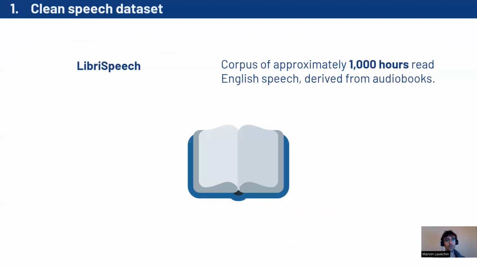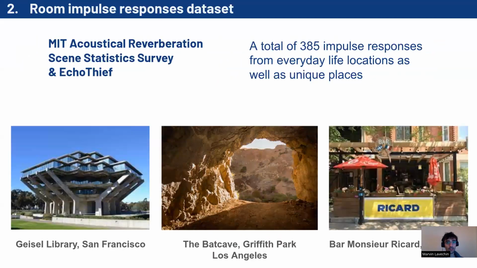To run this pipeline, we need a data set of clean speech segments. In this paper, we decided to work with LibriSpeech, which is a data set containing 1,000 hours of English read speech. We also need a data set of room impulse responses to simulate reverberation. Here we work with the MIT acoustical reverberation and the EchoThief data sets. Combined together, these data sets contain 385 impulse responses from everyday life locations as well as unique places. For instance, you have impulse responses collected in the Geisel Library in San Francisco, from the Batcave in Los Angeles, or from a bar in Montreal.